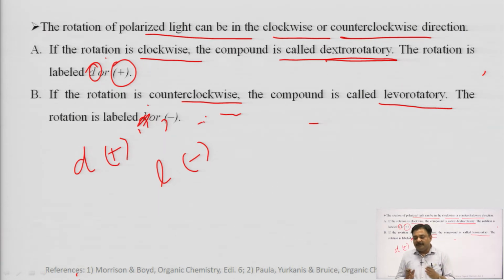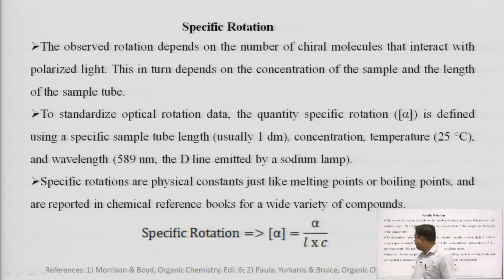Dextrorotatory molecule will be labeled as small d, please remember, small d or positive sign, plus sign, while levorotatory molecule will be labeled as small l or the minus sign. Now, the rotation can be measured in terms of specific rotation. Two types of rotation are there, one is observed rotation and second is the specific rotation.